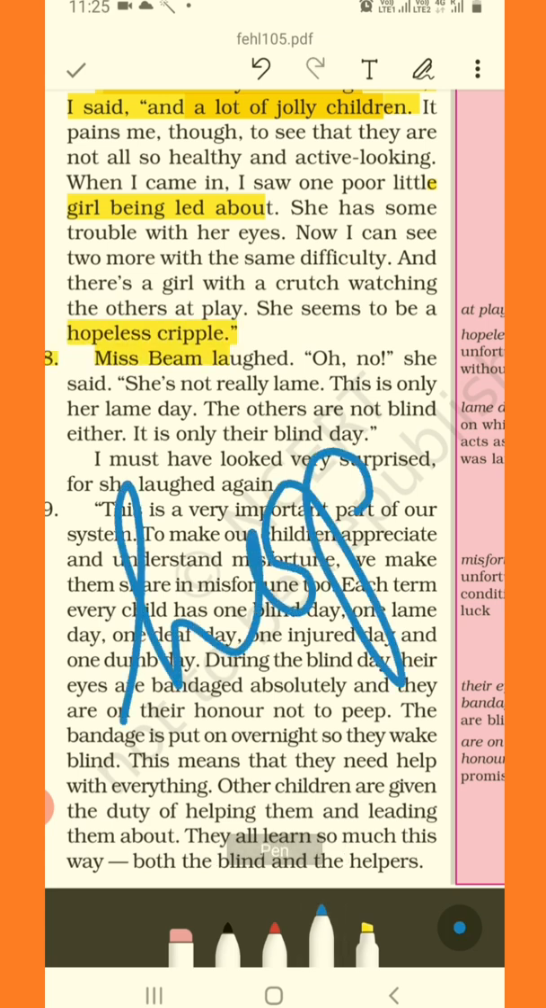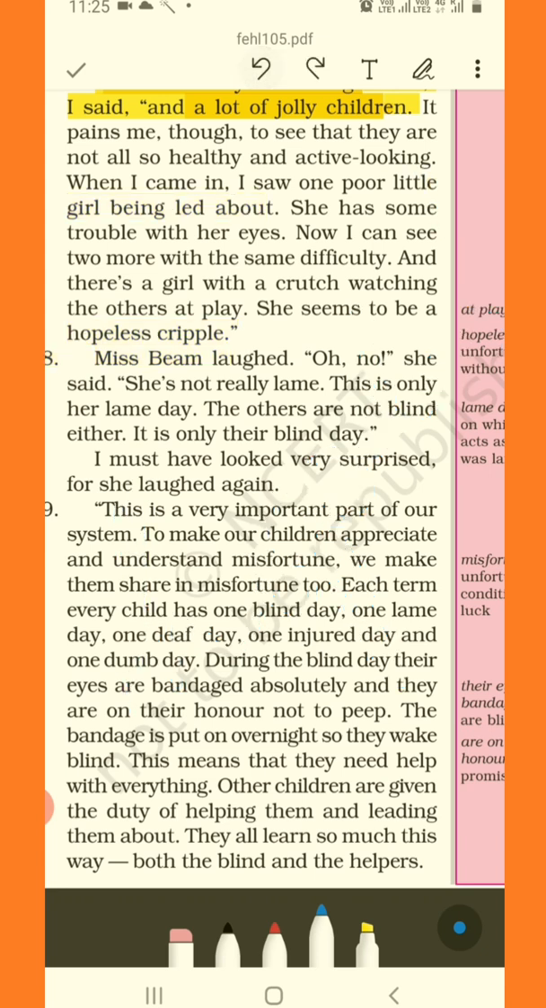It's very wrong to use the word hopeless against anyone. Children, remember, never use this word hopeless against anybody, whatever the case is. If you use the word hopeless, it's like the end of faith for them. So never call anyone hopeless, whatever the problems or reason may be. So she has some trouble with her eyes, and he called her a hopeless cripple, not the girl with the eye problem, but the one who was holding crutches and watching the others at play.